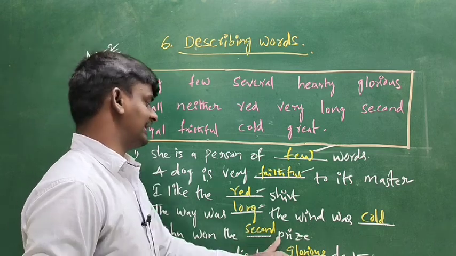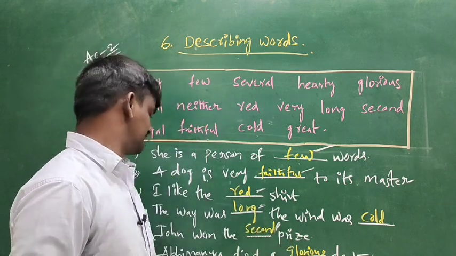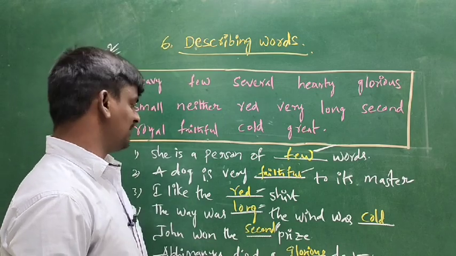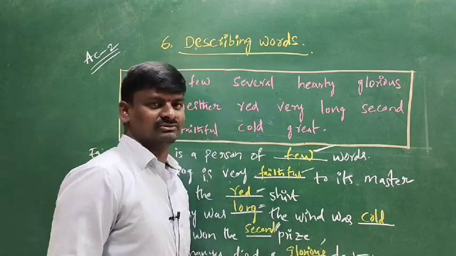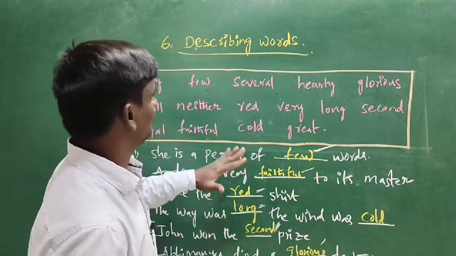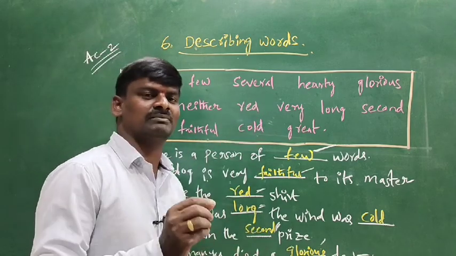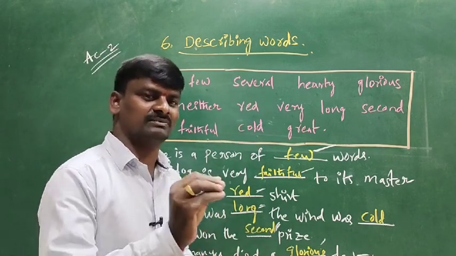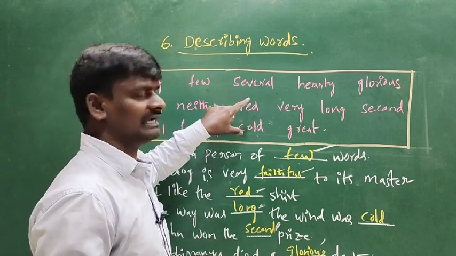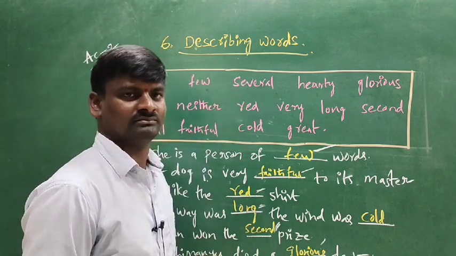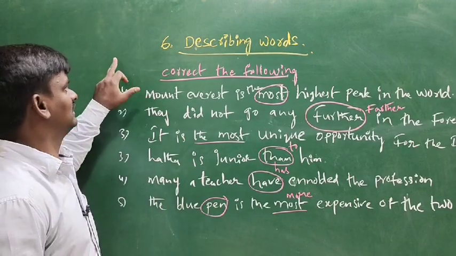John won the dash prize. Second is an adjective that also talks about numbers. Abhimanyu died a glorious death. Glorious is an adjective. These are some examples, and there are some remaining also, but use some examples and write down some sentences with adjectives in your own words. Okay students, here I am giving the next example.